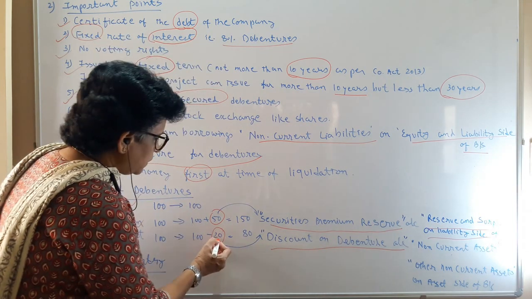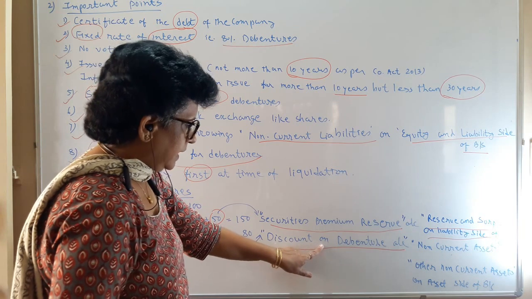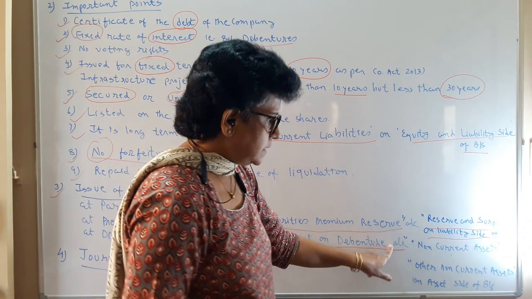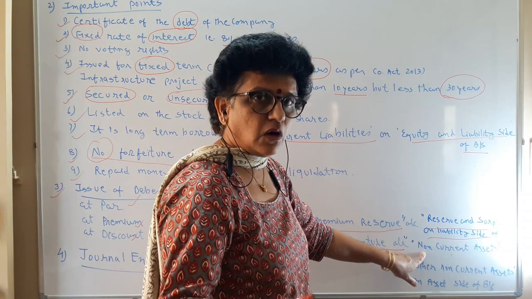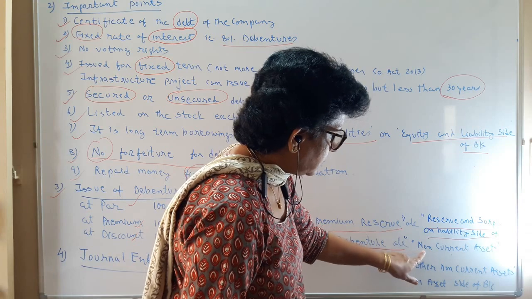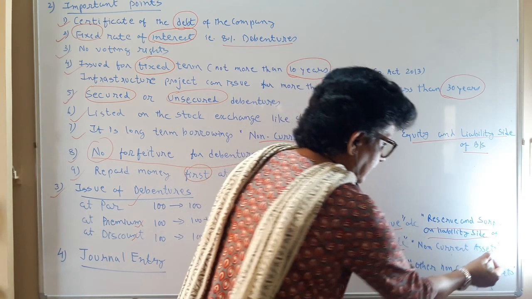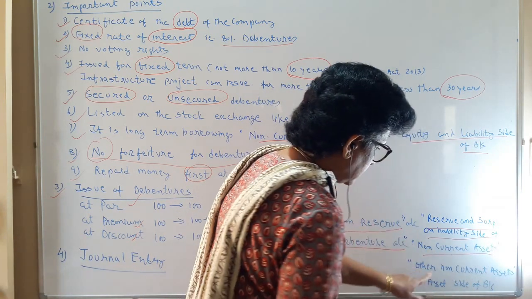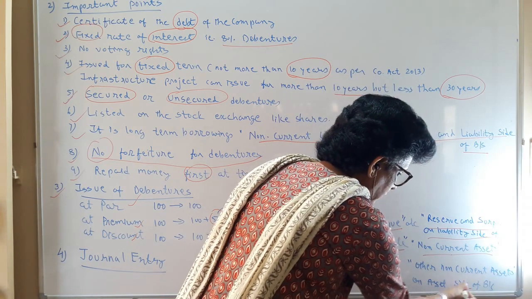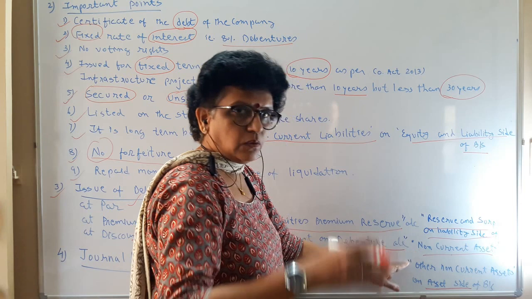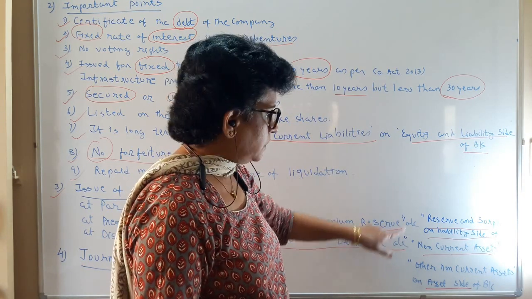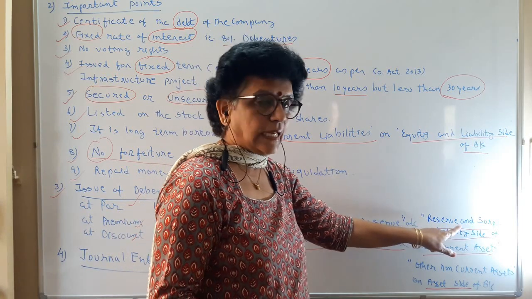Such 20 rupees you have to record under the head of discount on debenture account. This discount, because it is a loss having a debit balance, you record under non-current asset with the subhead other non-current asset on the asset side of the balance sheet. So when you prepare the company's final account and balance sheet, you have to remember the various headings.